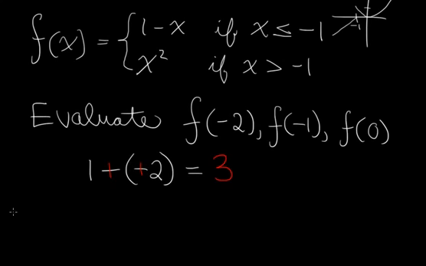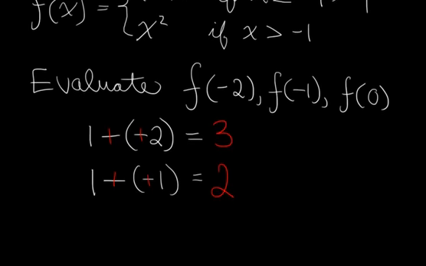We're good so far. F of negative 1: negative 1 is equal to negative 1 here, so we use the top case again. So 1 minus negative 1, and minus minus is just a plus, so 1 plus 1 is 2.